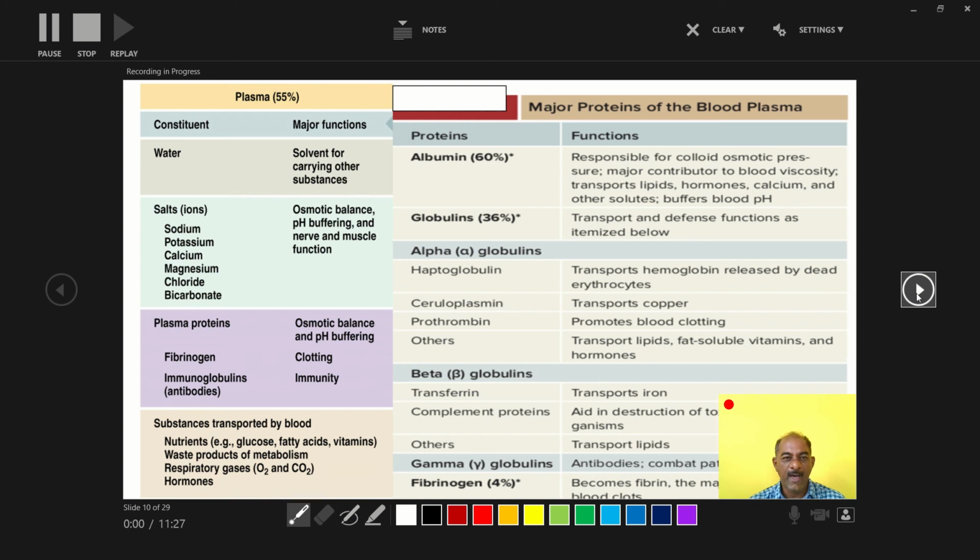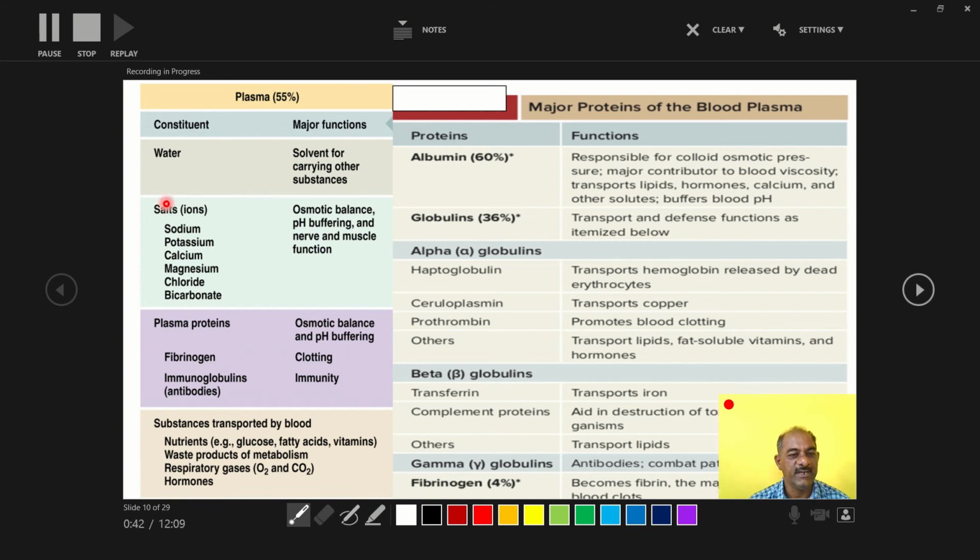Next, in this plasma there are different types of constituents present. Those constituents are studied separately, with their major functions. The first constituent of this plasma is water, and the total amount of this water is 90%. And it plays an important role because water is a good solvent for carrying other substances. So it plays an important role in transporting the substances which are present inside the plasma.